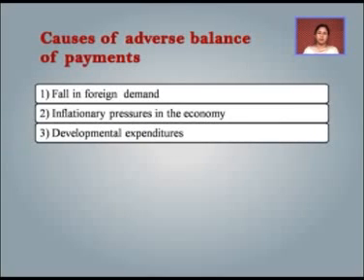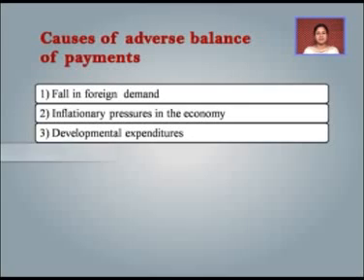Next is the developmental expenditure. Sometimes it happens with the developing countries of the world that their developmental expenditure increases to such an extent that the country needs to borrow from other countries, from foreign institutions, from the governments of the other countries. As a result, the amount of foreign exchange in our custody decreases because we need to make payments after some time. As a result, deficit balance of payment will be there.